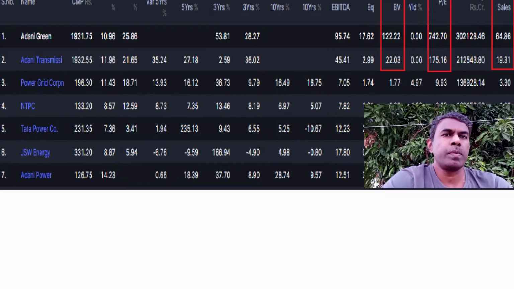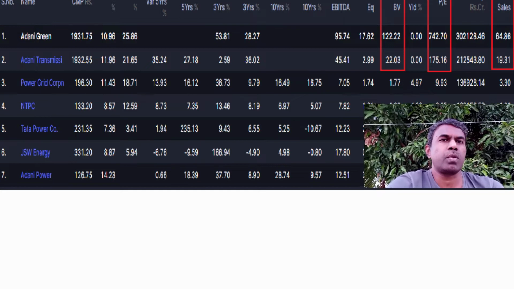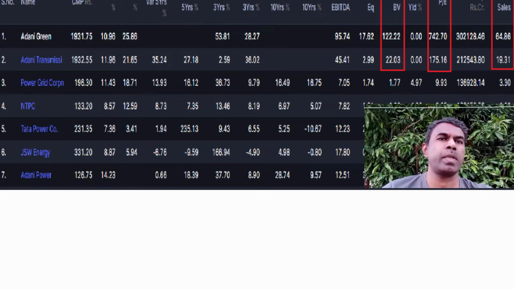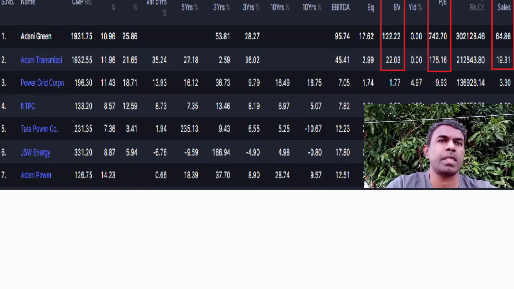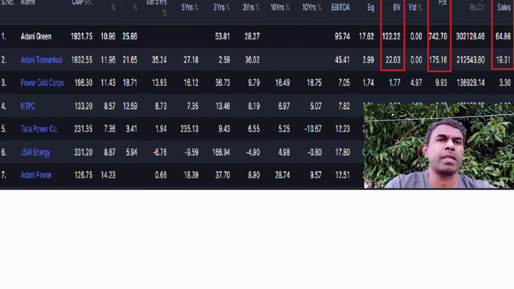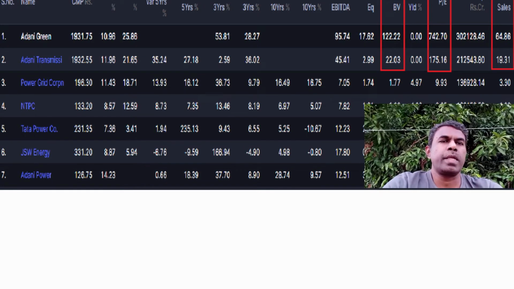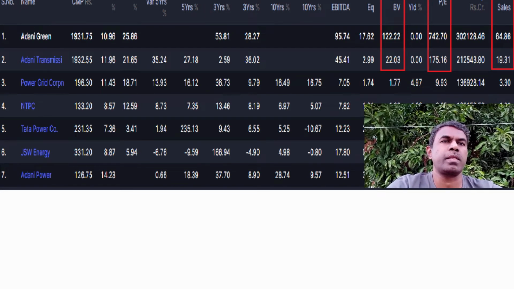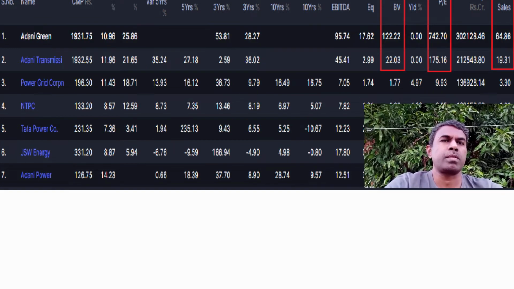You won't know when the bubble will burst and the stock will come down. Just because the stock has grown well in the past doesn't mean that it will grow the same way in the coming years. As far as the quality of the stock is concerned, its return on equity figure is reasonable and its return on capital employed figure is also reasonable. But if you see the debt figure, it is very inflated. That is an indicator that the balance sheet is not healthy. If the company is not able to pay the debt, there is a possibility that its ratings will come down, due to which the stock price will also come down.